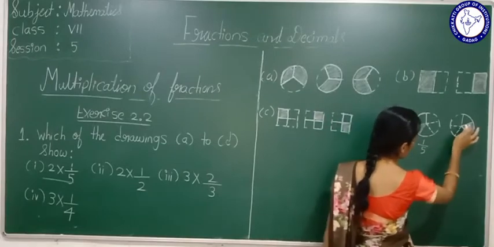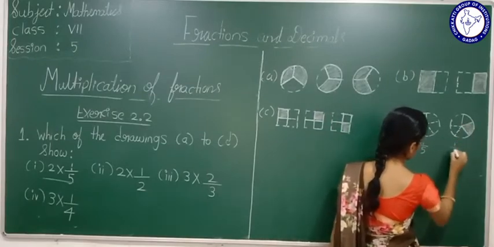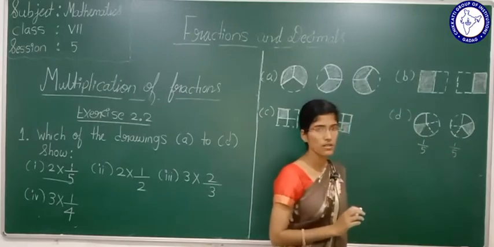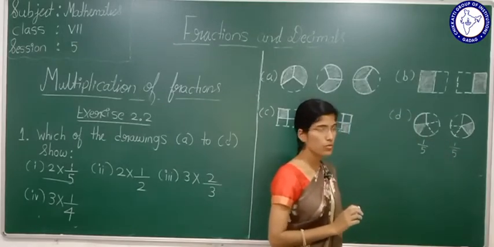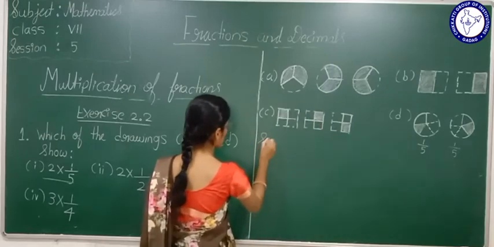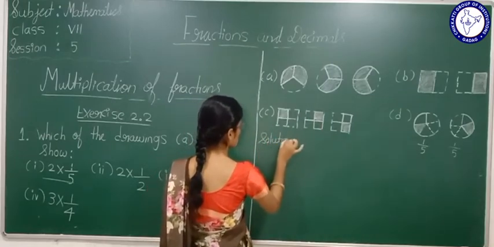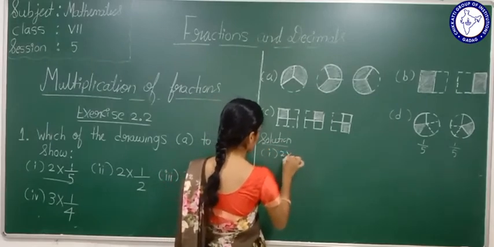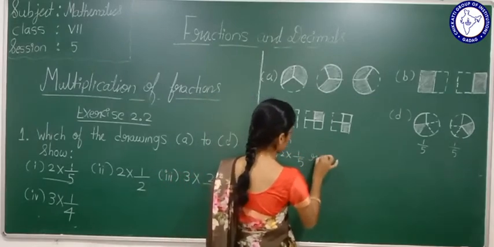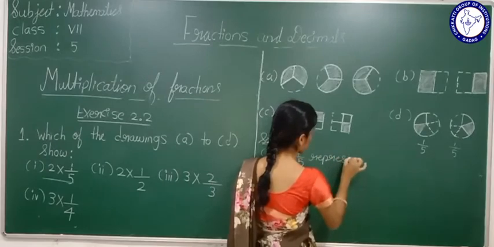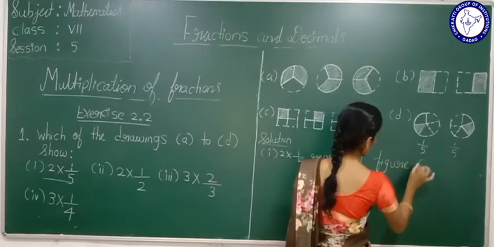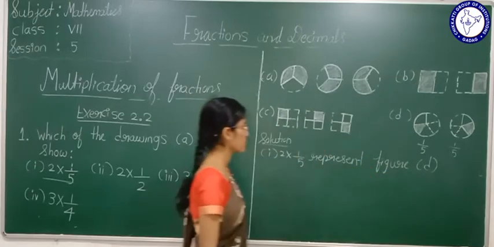Here also the shaded portion represents 1 by 5. If you combine this together, it will represent what? 2 by 5, which is the solution. What will we write? 2 multiplied by 1 by 5 represents figure D. Yes, it will represent figure D.